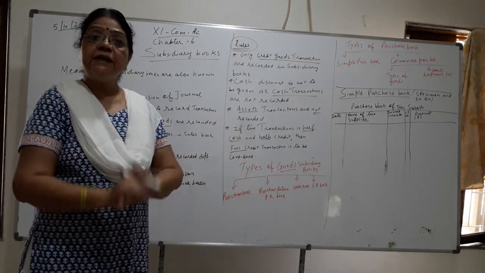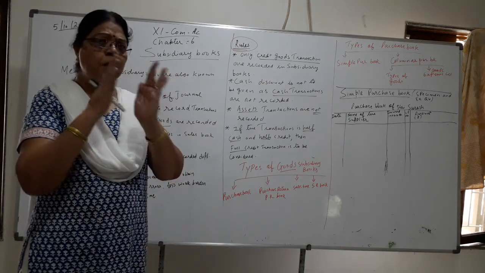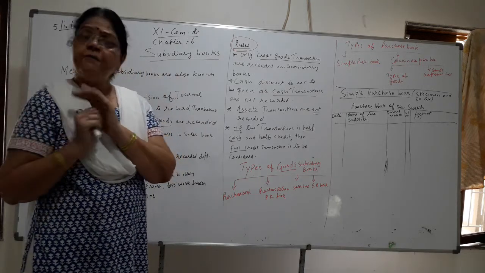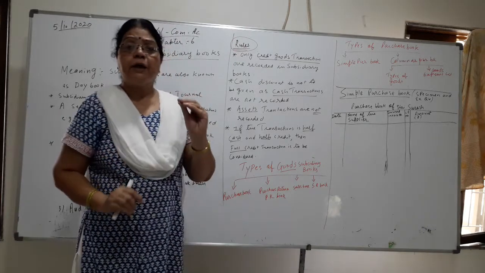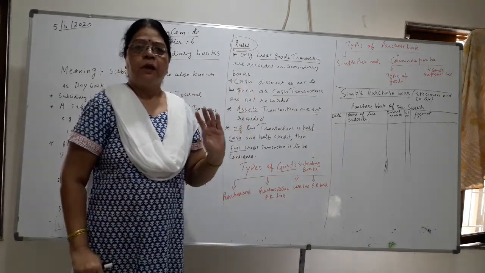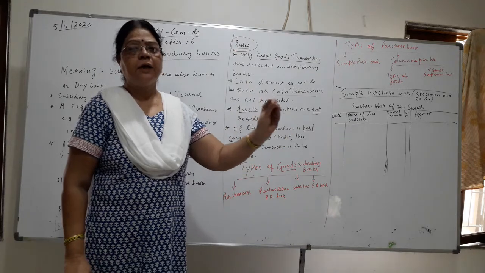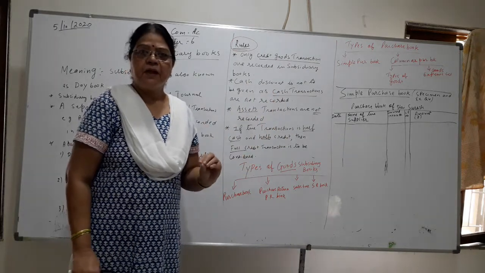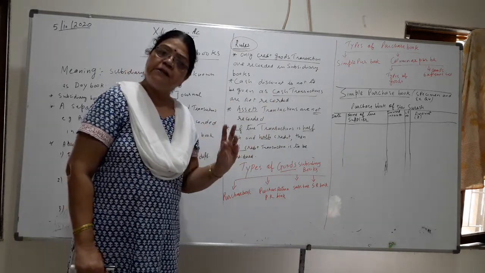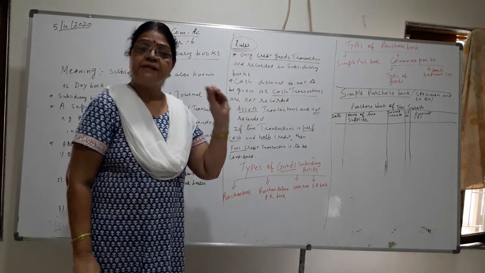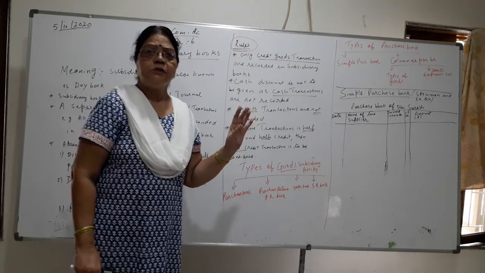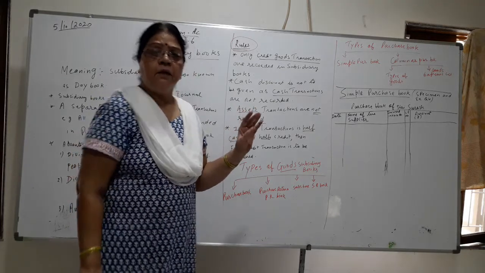The journal is divided into small different books in which only particular transactions will be recorded in a particular book, and one person will record only that type of transaction. So his work burden will decrease. He will have less work burden, so he will have fewer errors.